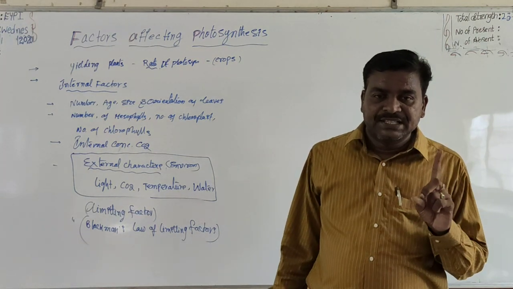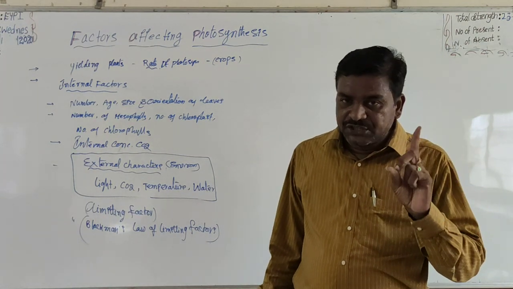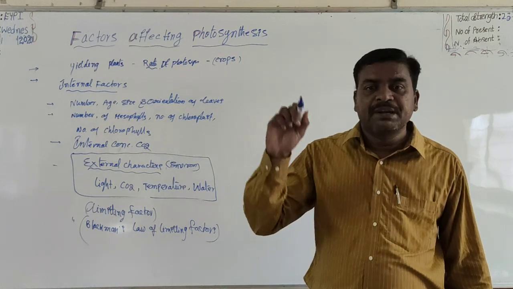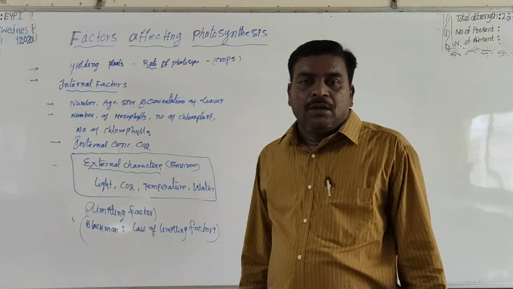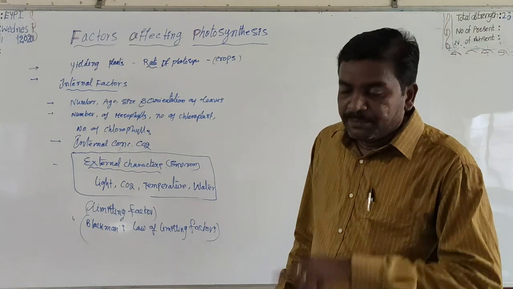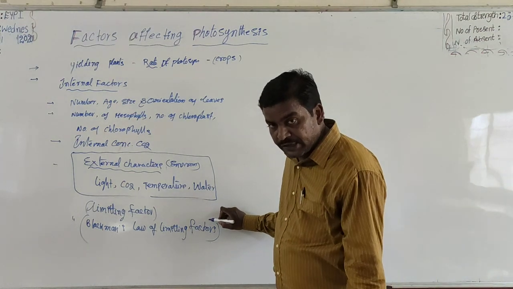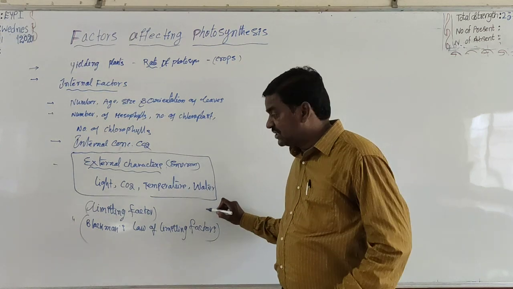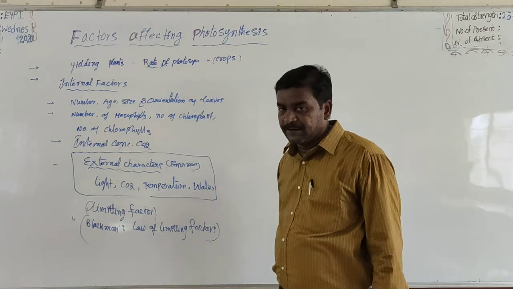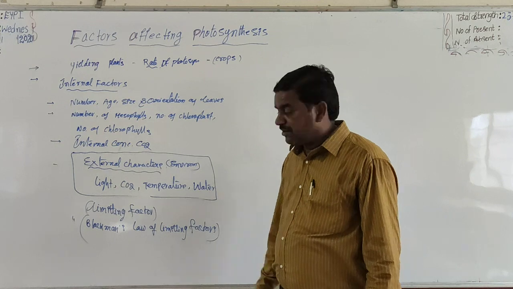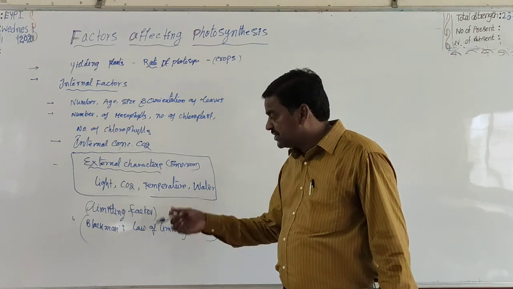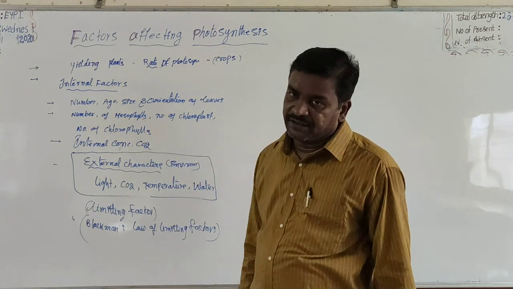When a process is conditioned as to its rapidity by several separate factors, the rate of the process is limited by the factor which is present in minimal value. Such a factor is called a limiting factor. Such a phenomenon is called Blackman's law of limiting factor.